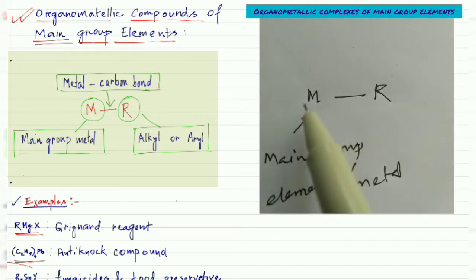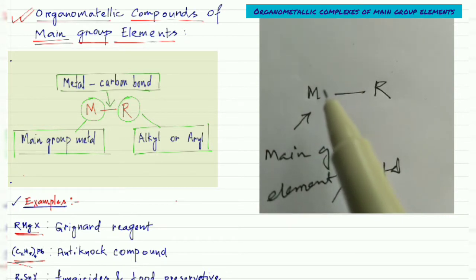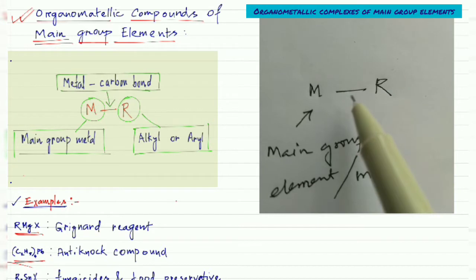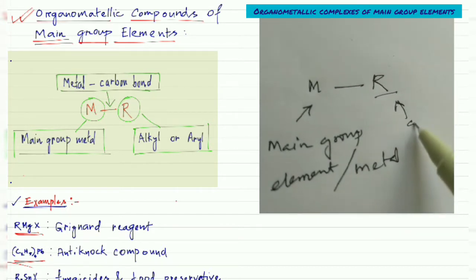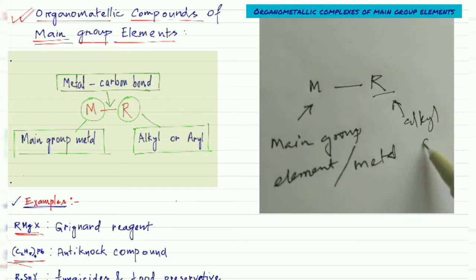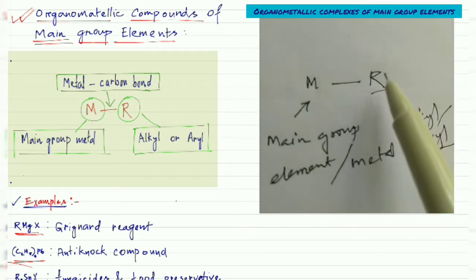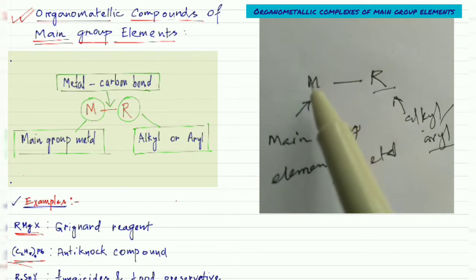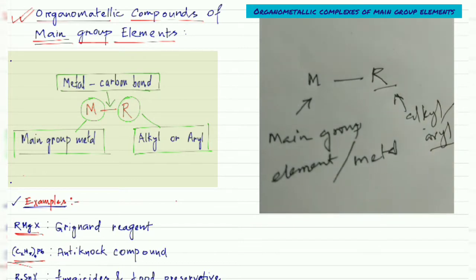Usually in the organometallic compounds of main group elements, the metal will form a bond with an alkyl or aryl group, an organic group. So this is the organic part, this is your metal part, that is your organometallic. And this bond is your metal and carbon bond.